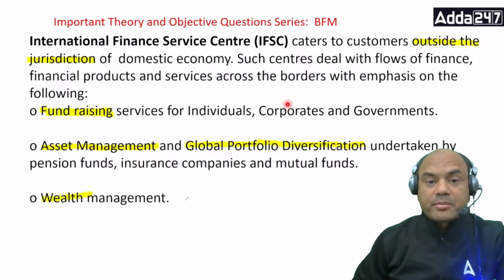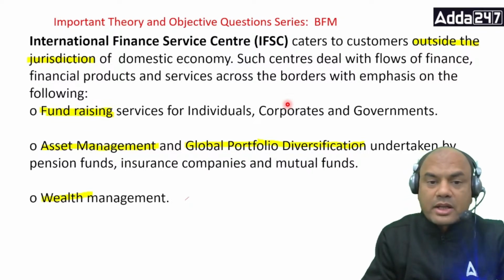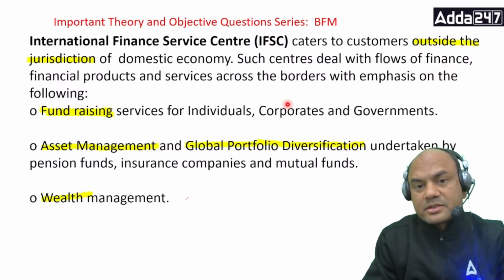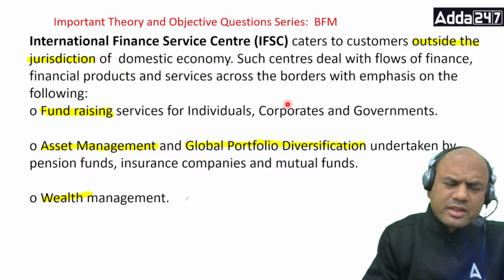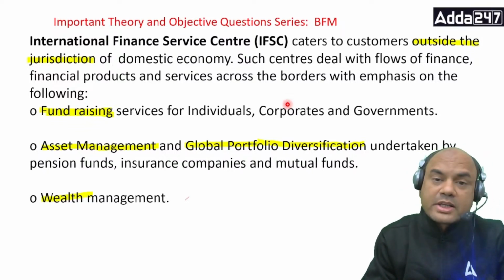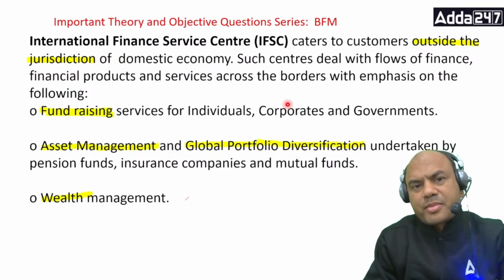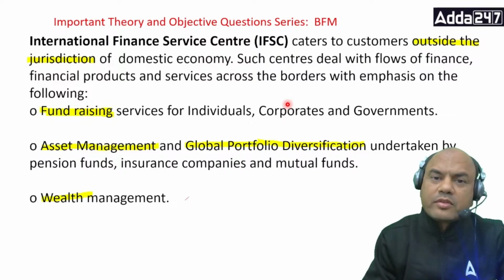Asset management companies. What is an asset management company? Asset management is similar to AMCs only. In mutual funds you have these AMCs, right? What does that AMC do? What is the structure of a mutual fund? The structure of a mutual fund is always a trust, right?